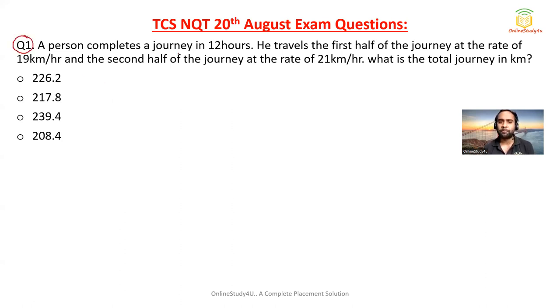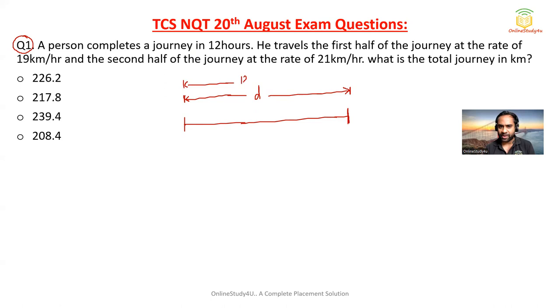A person completes a journey in 12 hours. Suppose the total distance is d. See, when we make a figure and then try to solve, it becomes very easy. So a person completes the total journey of d kilometers in 12 hours. Then they are saying he travels the first half of the journey at the rate of 19 km per hour. The first half means the total distance is d, so half the distance will be d by 2. And then the second half of the journey, again d by 2, with the speed of 21 km per hour.